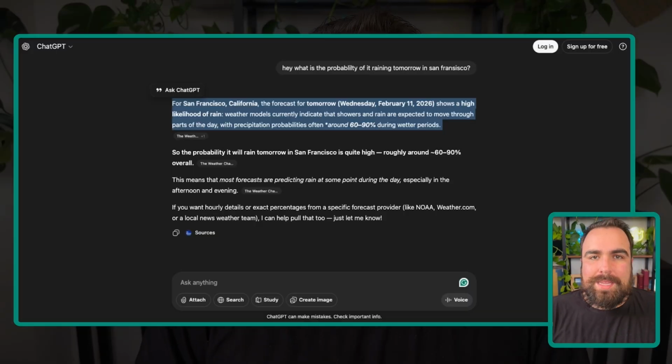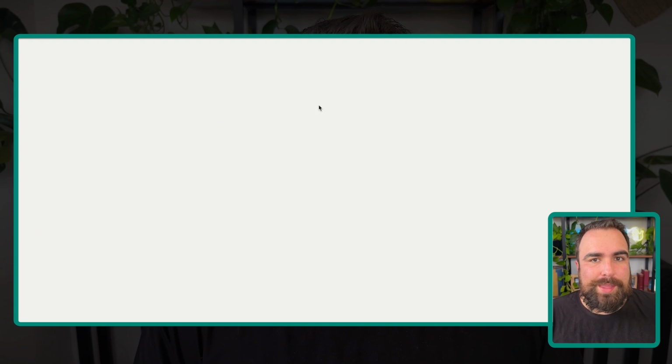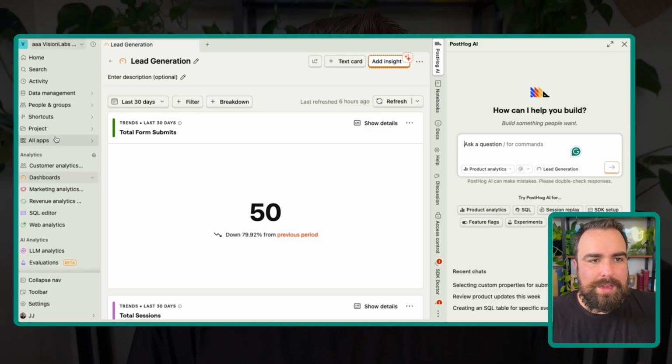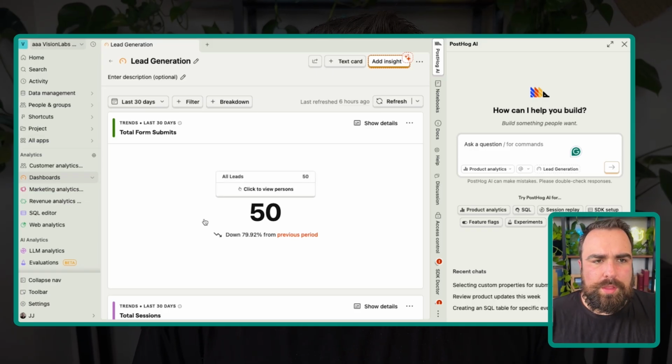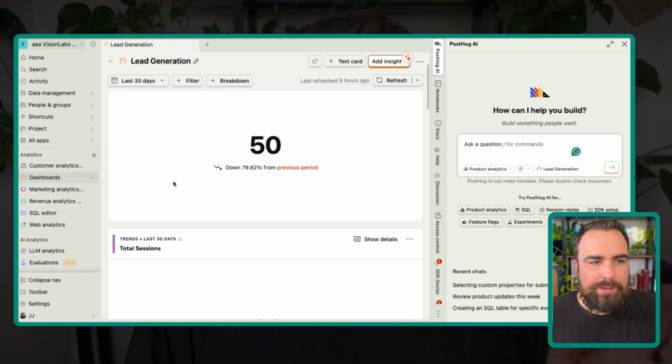Now let's hop back into PostHog. PostHog is a product analytics tool. Hopefully everyone understands what that is by now. So we are here inside of one of our accounts. We are inside of Vision Labs, our actual website data. And here you can see, hey, over the last 30 days, we had 50 applications of people reaching out to us. You can see your sessions, etc.